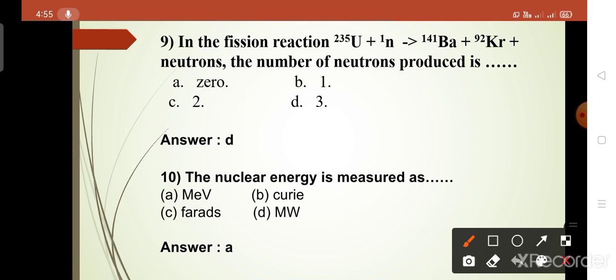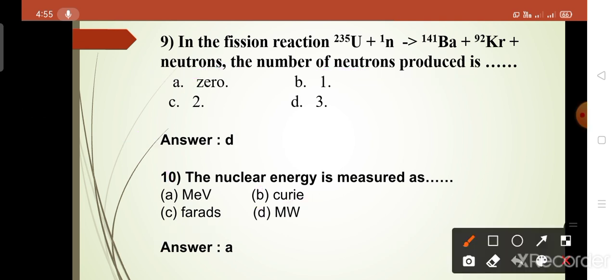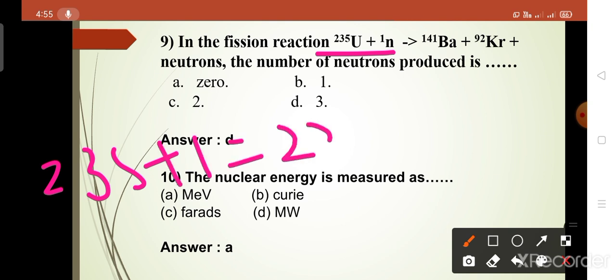Next question is, in the fission reaction uranium 235 plus 1 neutron undergoes fission to barium plus krypton plus neutrons, and we have to find out the number of neutrons produced in the product. Okay, then we have to find it. Now 235 plus 1, the mass number is 236.